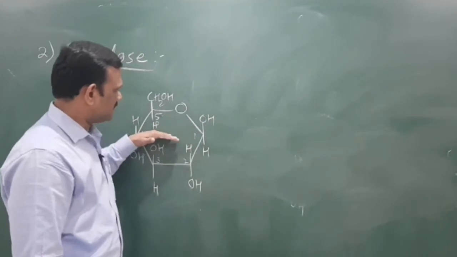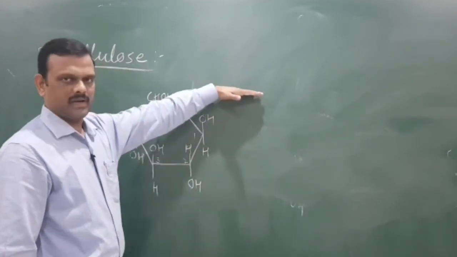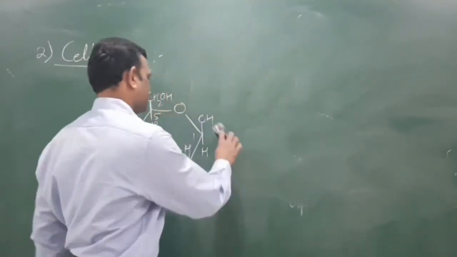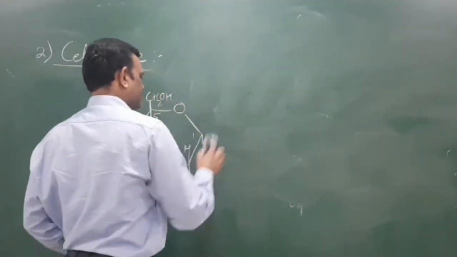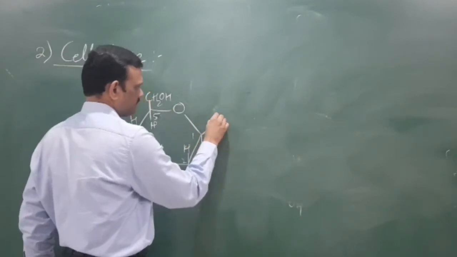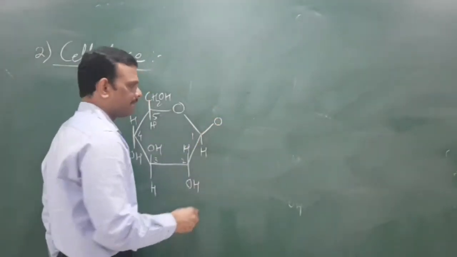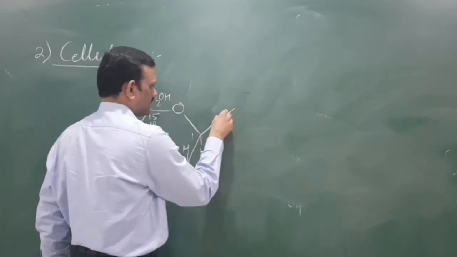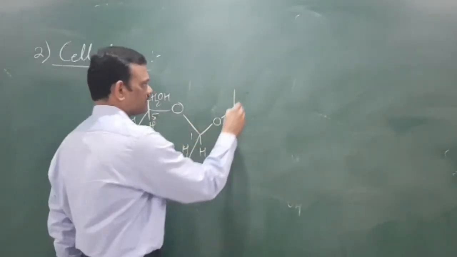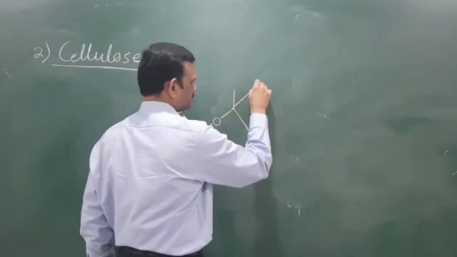That means another glucose molecule is slightly in the upper part, that is, they link to each other diagonally. See the structure. This one is a C1, it is attached to oxygen. That oxygen is further attached to this glucose like this.